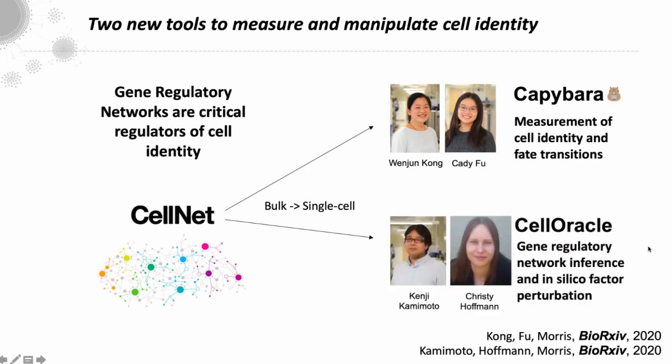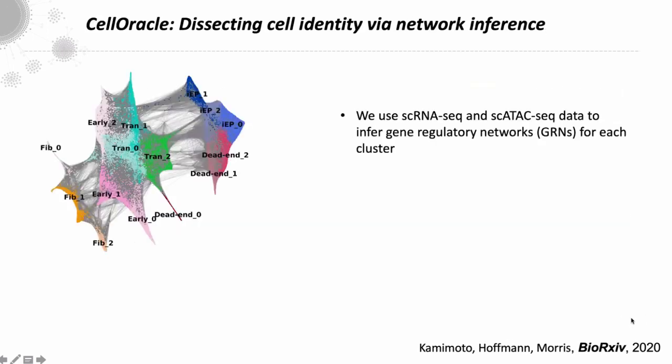And the second platform is CellOracle. So this is gene regulatory network inference and in silico factor perturbation. And I'll focus on CellOracle for the rest of the talk. It's been led by Kenji, a postdoc in my lab, and assisted by Christy, a student. So both of these are up on GitHub and have been pre-printed, and we are set to update these preprints shortly. So the fundamentals of CellOracle.